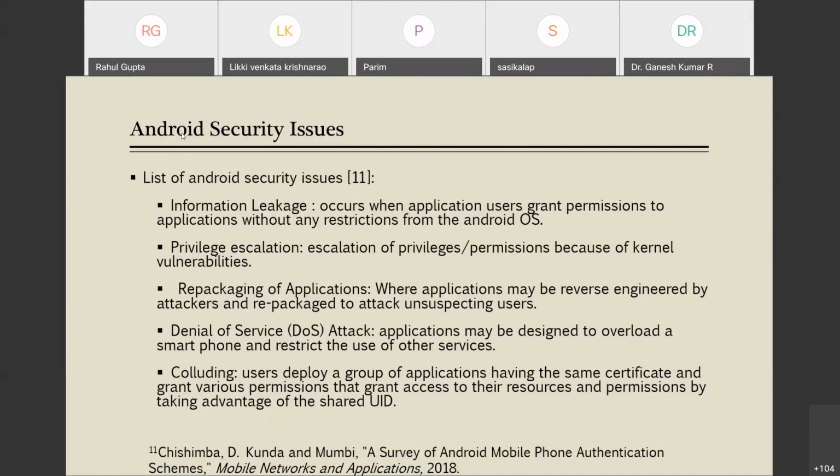I will tell you how it is happening later in this presentation, but somehow different apps are using the same user ID, and due to that, those apps could share the permissions assigned to them separately. The permissions that are assigned to them separately could be shared by those apps and used by them. So this is a colluding attack.